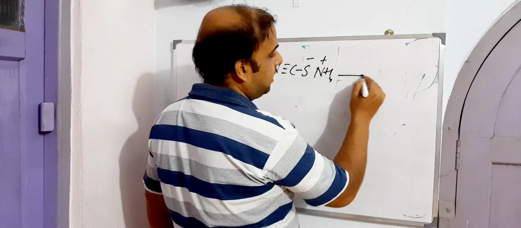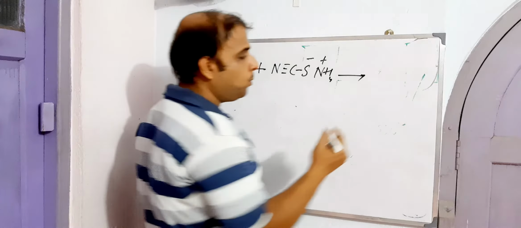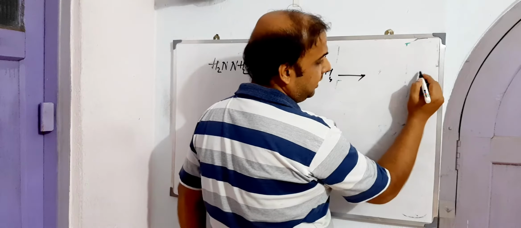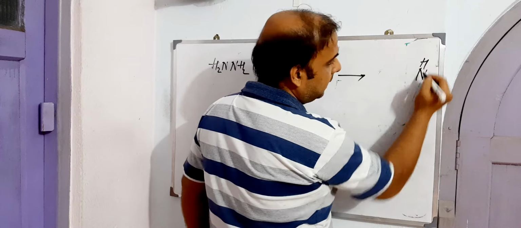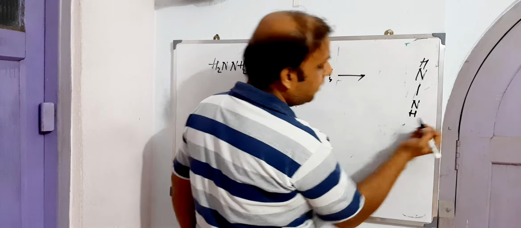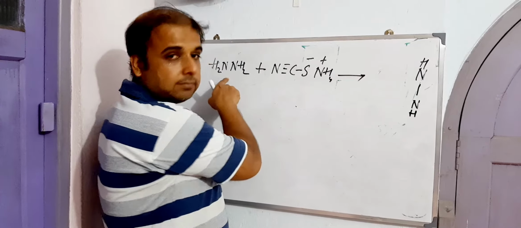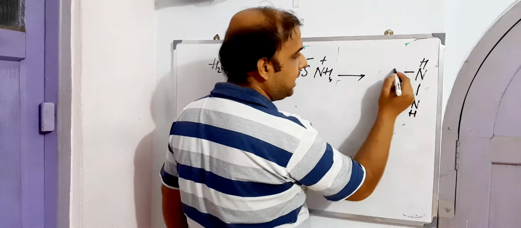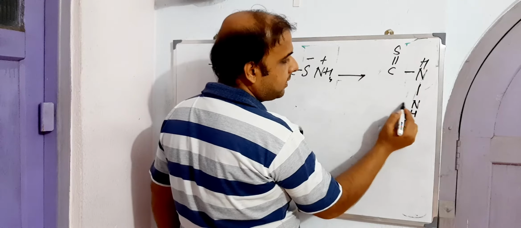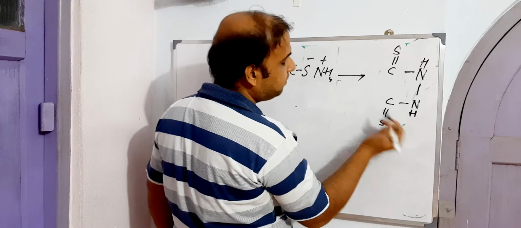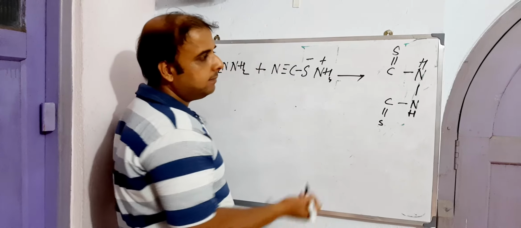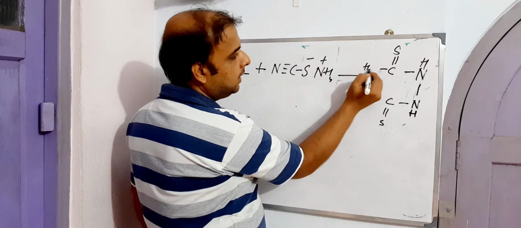After getting reacted, what should be the product that is likely to be formed? NH, what next? C double bond S, here also C double bond S, then H2N.